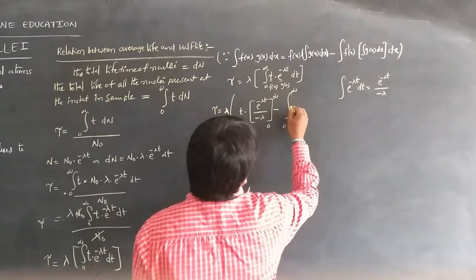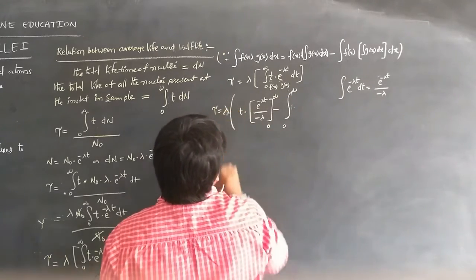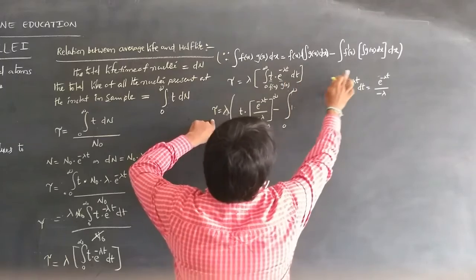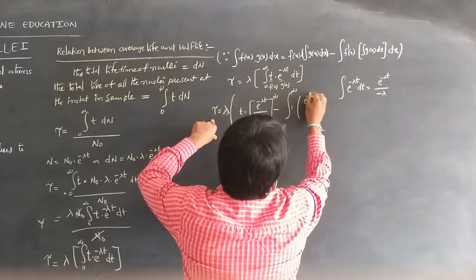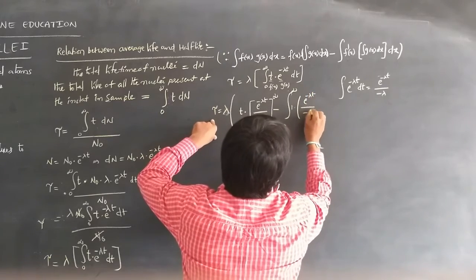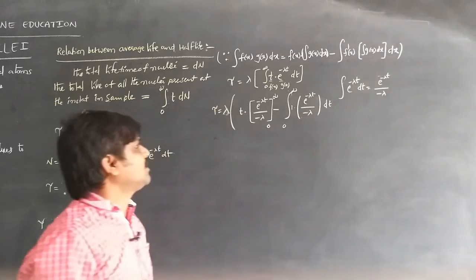So I am not writing that. Then again the integral of g of x dx will be e power minus lambda t by minus lambda into dt. This is the formula, right?